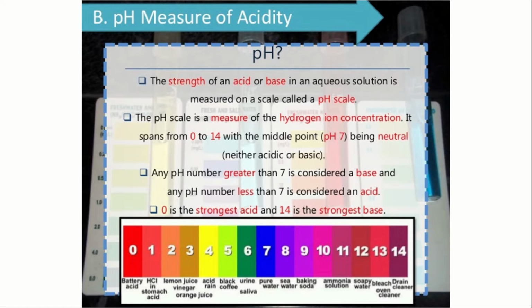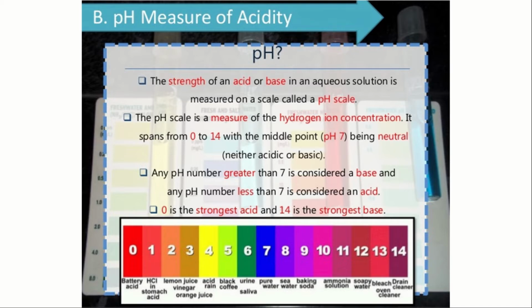pH is a measure of acidity, so first we need to know what pH is. The strength of an acid or base in an aqueous solution is measured on a scale called the pH scale. The pH scale is a measure of hydrogen ion concentration. It spans from 0 to 14, with the middle point pH 7 being neutral, neither acidic nor basic. Any pH number greater than 7 is considered a base, and any pH number less than 7 is considered an acid. 0 is the strongest acid and 14 is the strongest base. This is the thing you have to understand: 0 is the strongest acid in the pH scale and 14 is the strongest base.